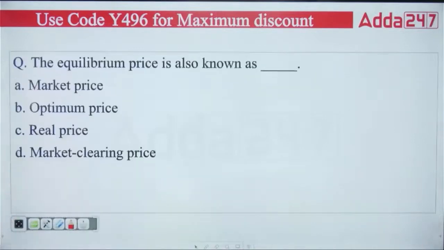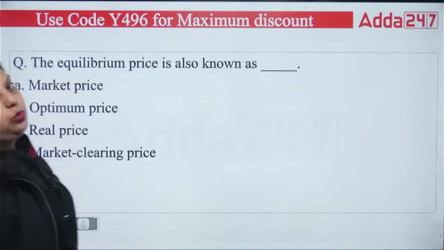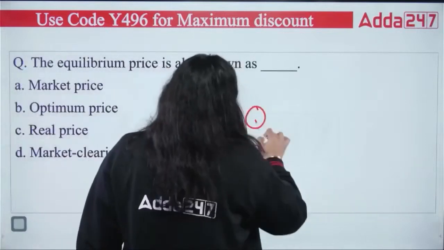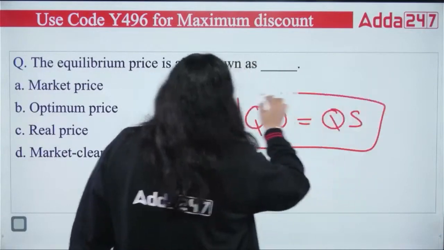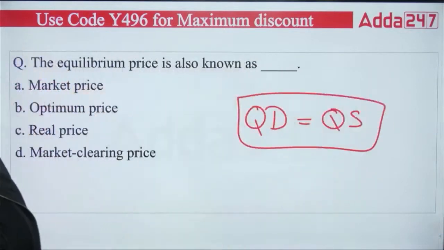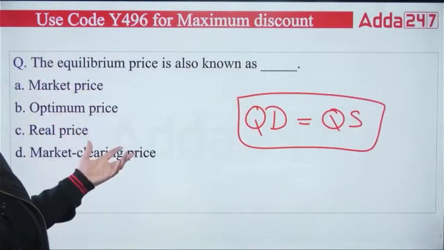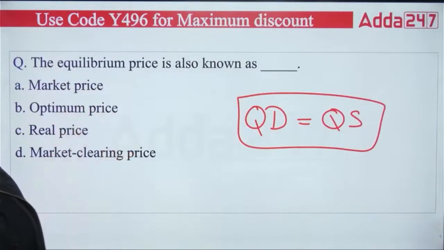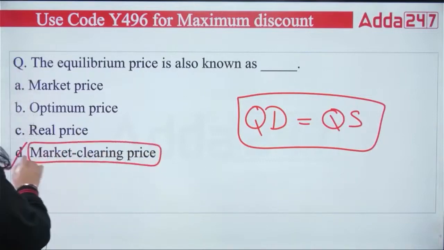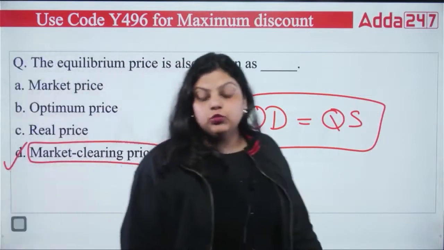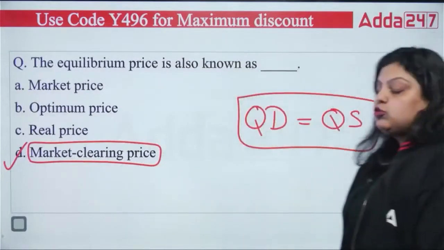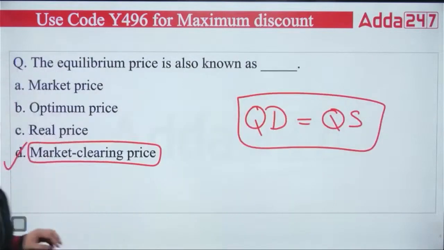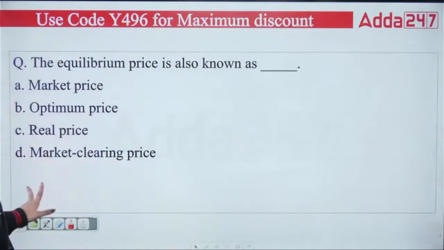Next. The equilibrium price is also known as, now what is the equilibrium price? When the quantity demanded is equal to quantity supplied, this is your equilibrium price. When the quantity demanded is equal to your quantity supplied, that's your equilibrium price, and that is also known as market clearing price. Market clearing price: quantity demanded equals quantity supplied. Okay.